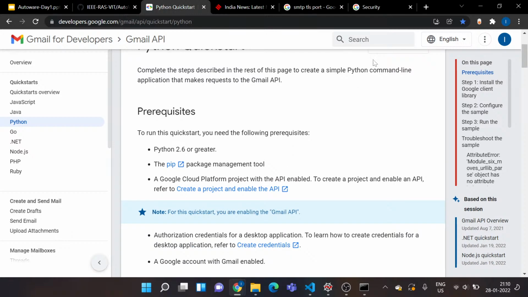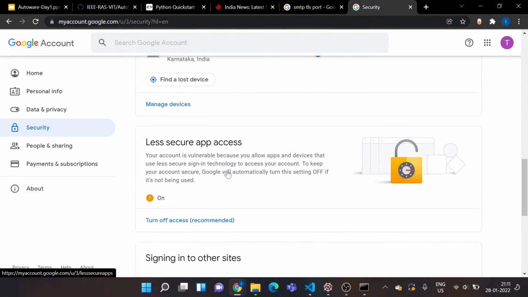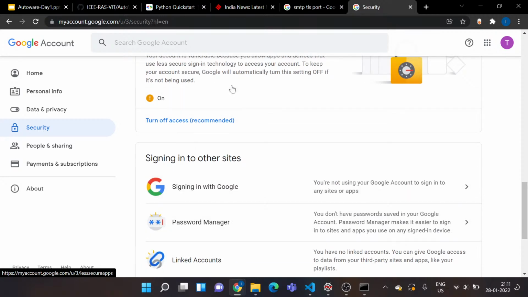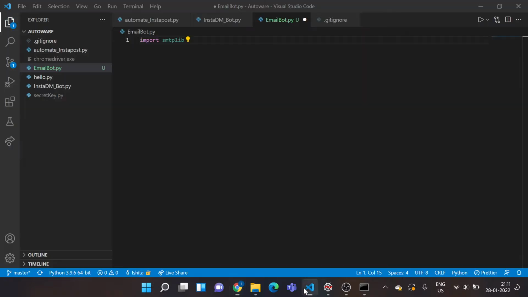If you follow these steps, you'll be able to communicate with the SMTP server without turning off your two-step verification and turning on your less secure app access. But for the simplicity of this project, I'll be turning my two-step verification off and my less secure app access on. You can check this documentation if you want to avoid these steps. You can do it later at the end of the session. For now, you can follow along with me. Now we have a good understanding of all of this, so let's start coding our email bot. First of all, I have imported smtplib.